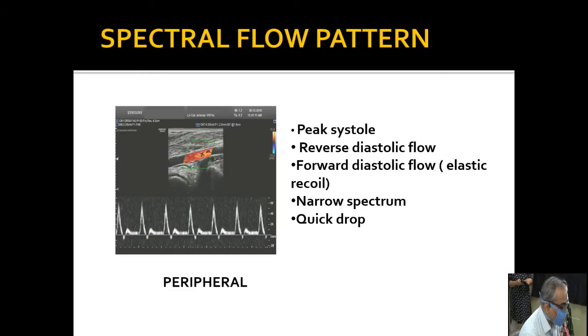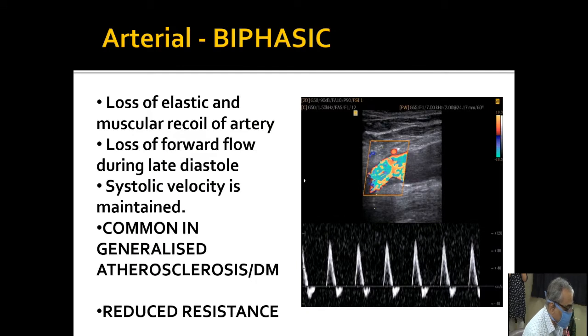When we evaluate a peripheral artery, as we know, it has a triphasic waveform. First, there is a systolic peak.